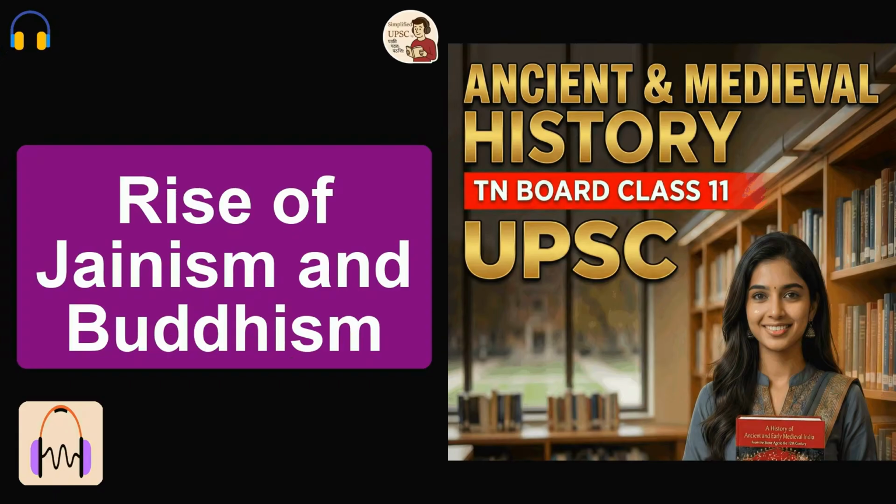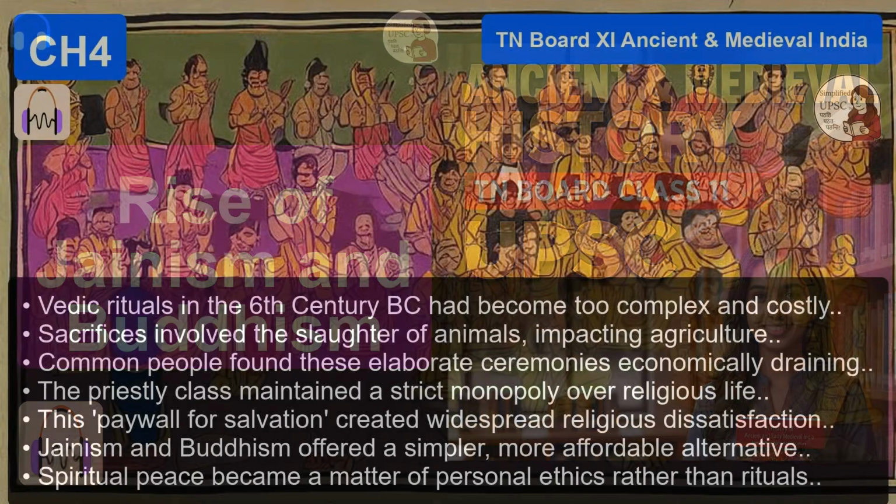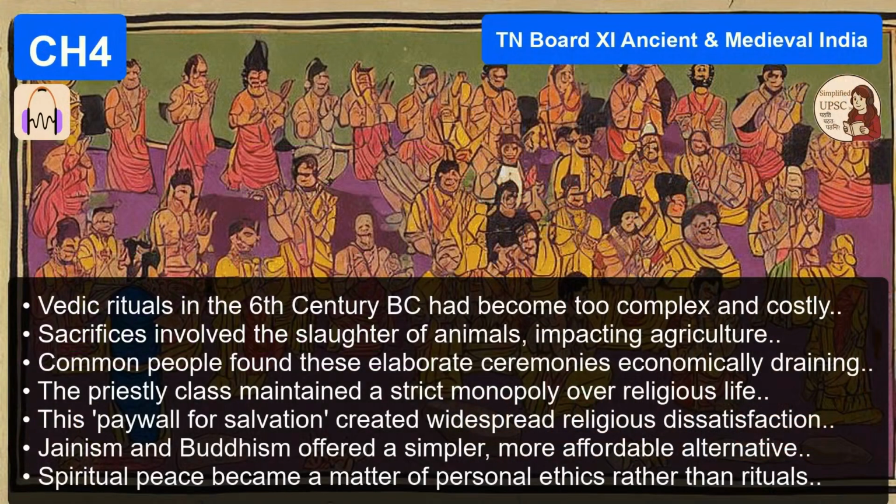But hold on, what about the thinkers, the philosophers? We've talked about the Upanishads before. Couldn't they just bypass the rituals and go for the philosophy? You'd think so, but that's the other side of the coin. The Upanishads are brilliant, but they are incredibly philosophical. They demand jnana, true knowledge. Which is not easy. Not at all. It's intellectually demanding. Your average farmer or merchant needed a simple, short, and intelligible way to find peace or salvation. They needed something straightforward.